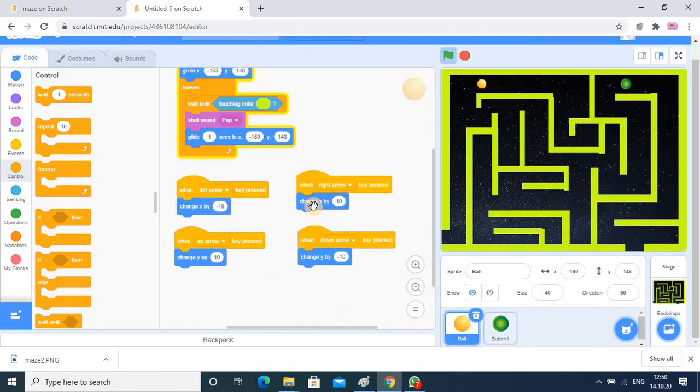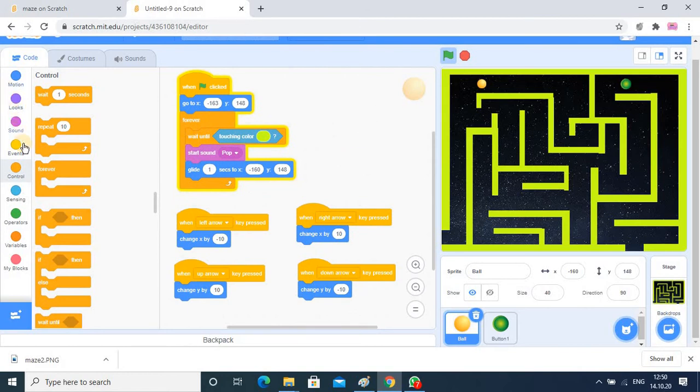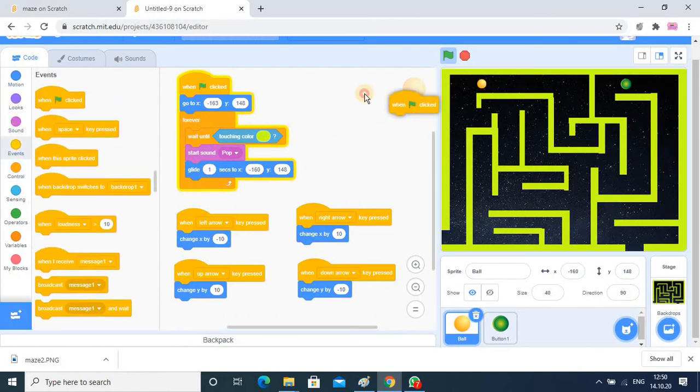So here this much coding we have completed, and when this sprite touches here, again it will go back. So this should start once your game starts. So in the event category we need one more flag, and once this sprite touches here, then it should go back to its original position.